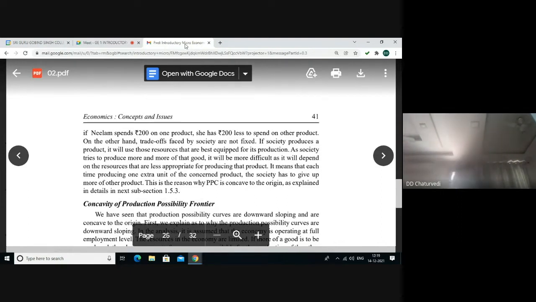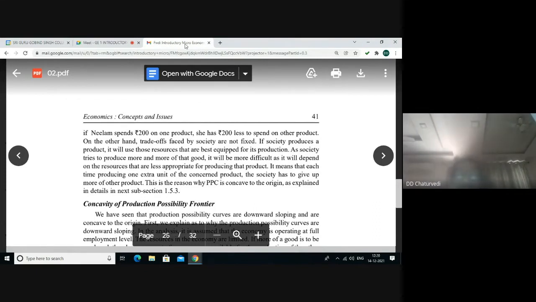In case society decides to produce more of a particular product, it will have to use the resources that are best equipped for the production of that commodity. As society tries to produce more of that commodity, it will become more difficult, as the resources available to produce that commodity become less and less appropriate for producing that product.